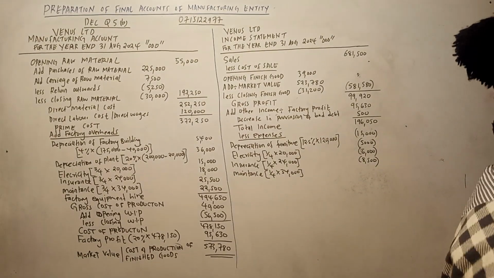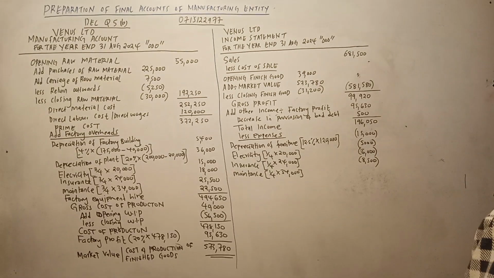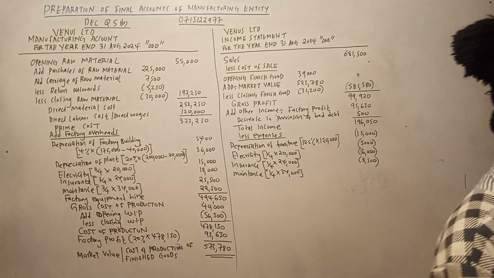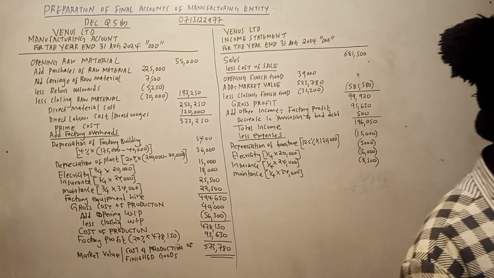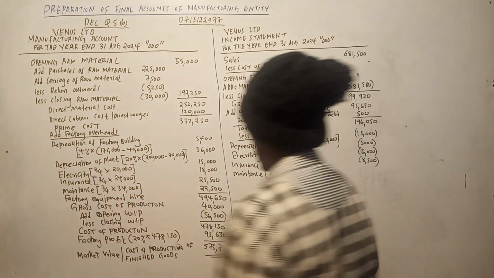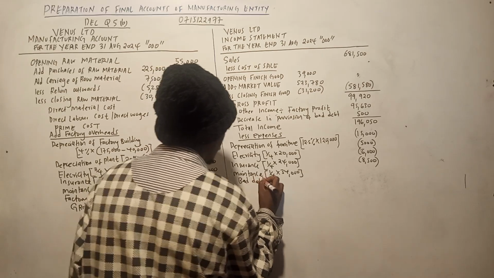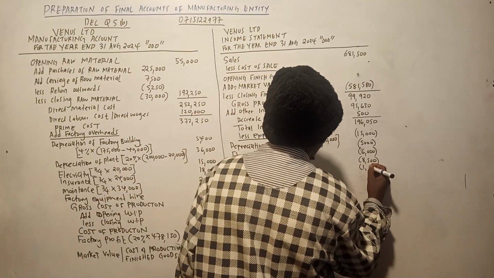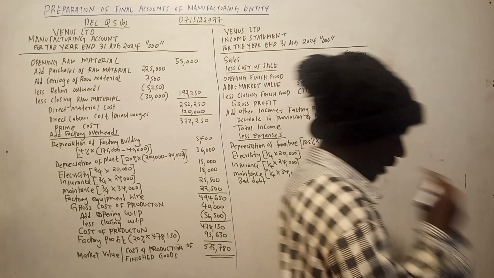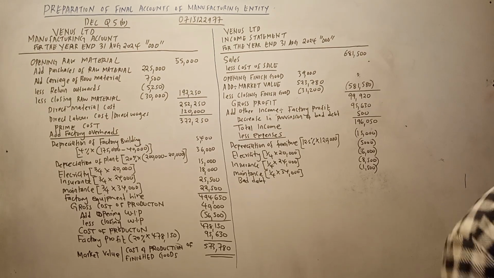Tukienda kwa total balance, we can see ordinary share capital hapana, retained earnings hapana, share premium hapana, bank hapana, factory building, plant, furniture hapana, accumulated inventory hapana, purchases hapana, trade receivables hapana, allowance for bad debts hapana, bad debts 1,500. Bad debts 1,500. Carriage on raw material hapana. Direct wages tumeshafanya.